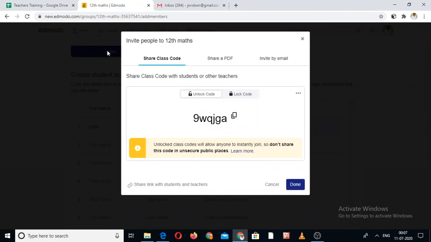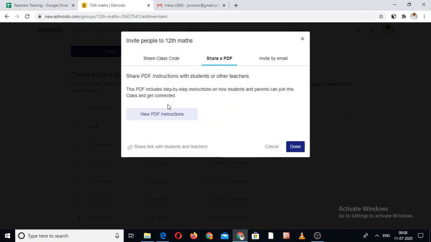So this is when I click on this invite. Now there are three options to invite a student on this Edmodo page. The first, the class code. This is the class code. I click here, and now it's copied, and I forward it with the help of email or WhatsApp or Telegram.